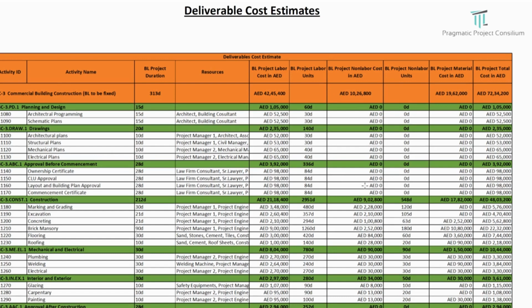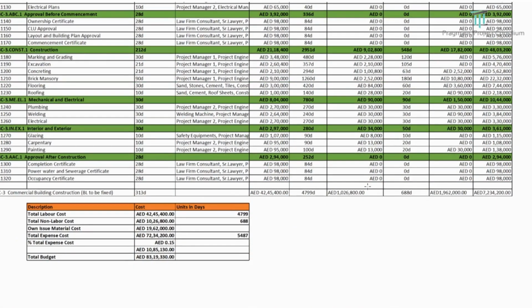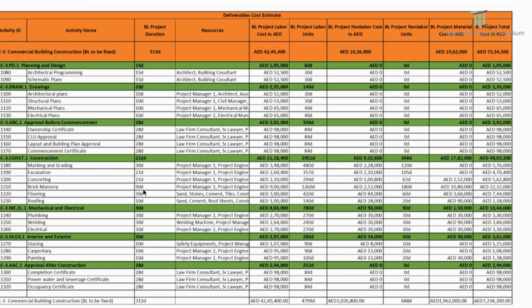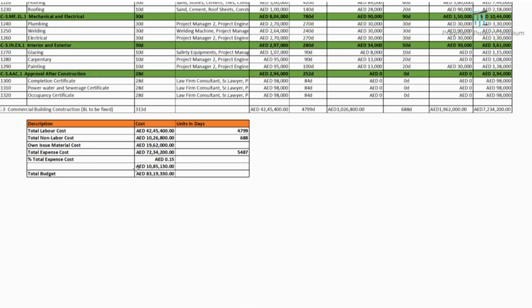That's how we are going to start our control accounts and how we are going to do the PMB budgets. Out of this, 1 million is reserved for the profit, the revenue for the particular project, and therefore the total budget cost is approximately 8.3 million. So this is how it is. Furthermore, we are going to do the case study based on this.